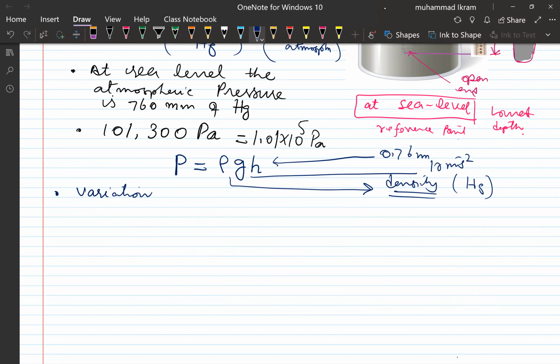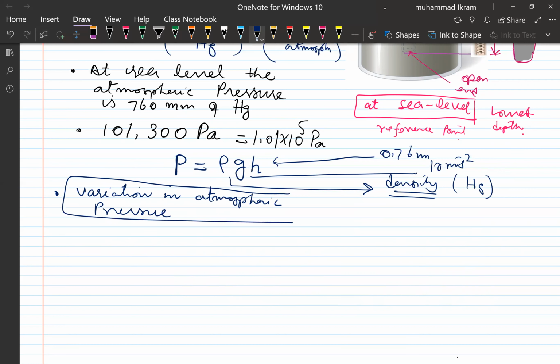Variation of the variation in what? Atmospheric pressure. The variation in what? In atmospheric pressure, right? As I told you, this variation in the atmospheric pressure is like the atmospheric pressure decreases as we go up, or it decreases with increase in the altitude.